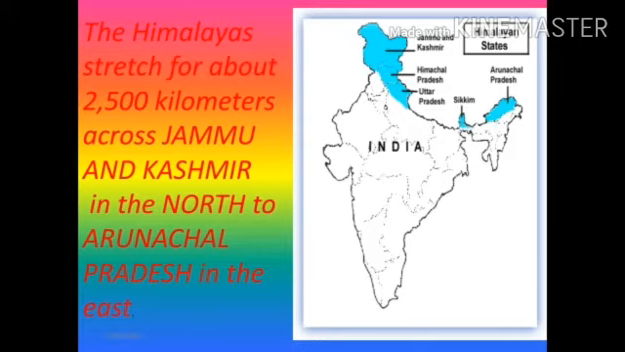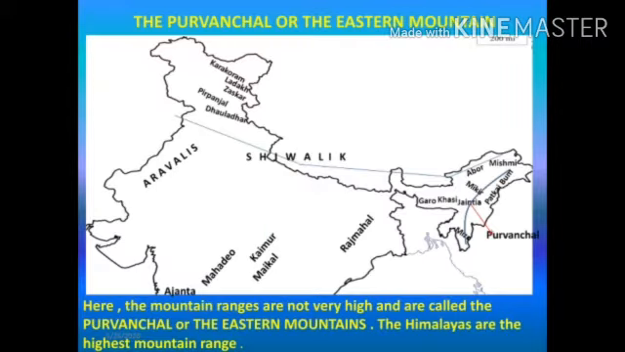The Himalayas stretch for about 2,500 kilometers across Jammu and Kashmir in the north to Arunachal Pradesh in the east. Look at this picture and you can see that Jammu and Kashmir is located in the north zone and Arunachal Pradesh is located in the east zone. The Purbanchal or the eastern mountains: here the mountain ranges are not very high and are called the Purbanchal or the eastern mountains.